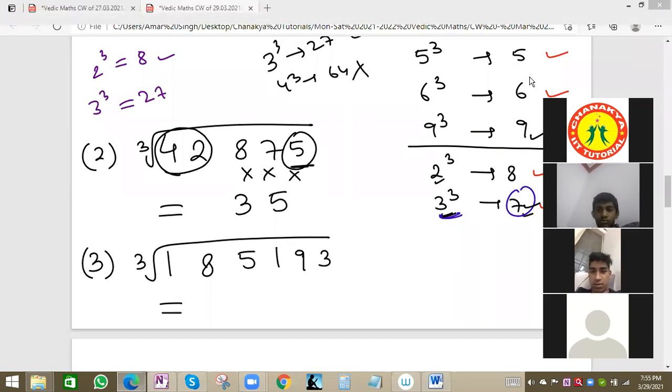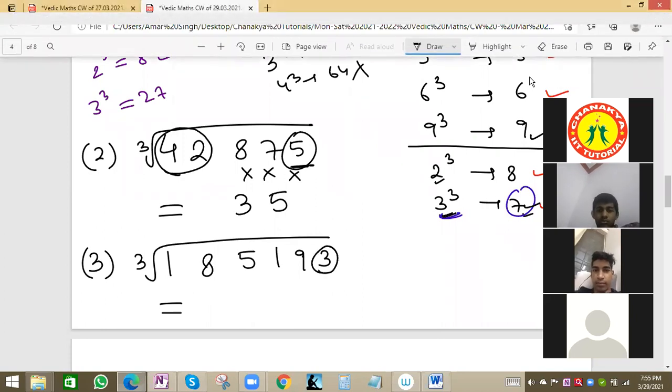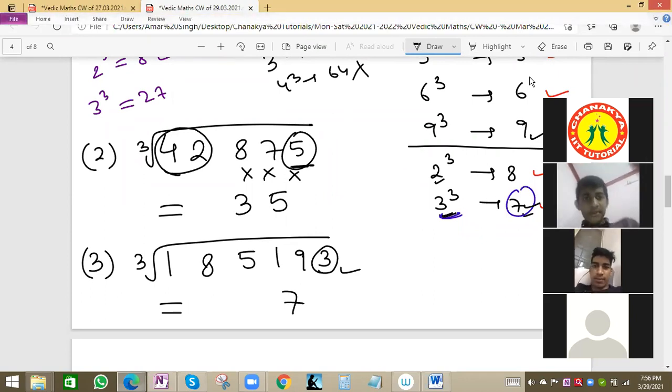57 is the right answer because we have the first 2-step method. First we'll focus on the ones place, 3. Then if the number is ending with 3, the cube root will end with 7. If the number is ending with 7, then the cube root will end with 3. That is related: 3 cube is 27, 7 cube is 343.